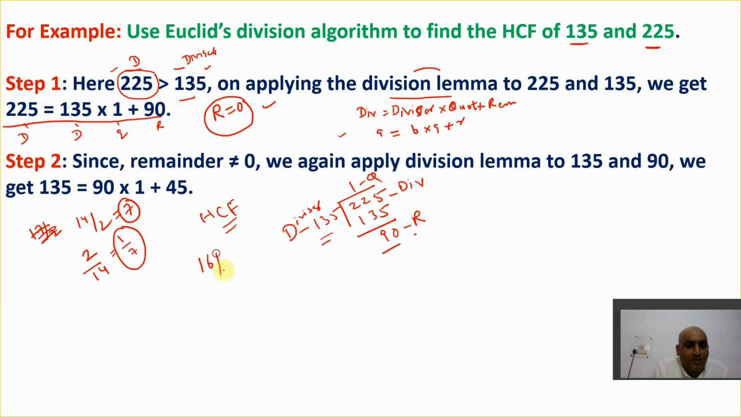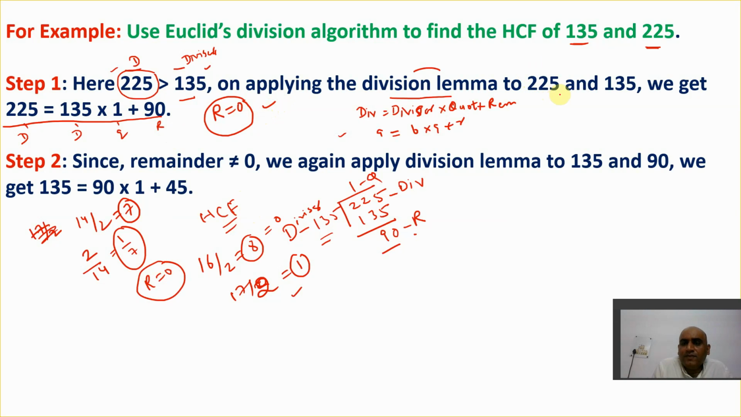If I say 16 upon 2, it becomes 8, and the remainder is 0. But if I take 17 upon 2, the remainder becomes 1. That's not a proper factor. So to find the HCF, you need to find a factor, that number which perfectly divides. And if a number perfectly divides, the remainder will always be 0. So you need to follow this process of division lemma until you find the remainder 0.